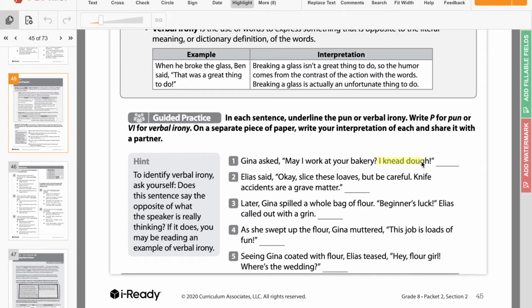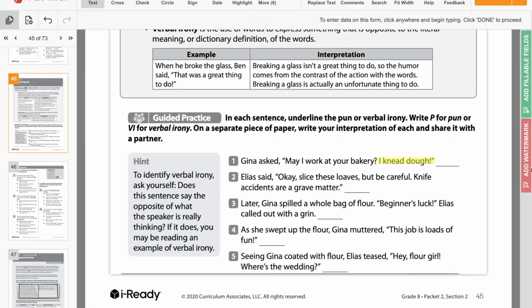It's where it says, "I need dough." What is another word for money? Dough. Okay? Need is talking about kneading the dough, as in pressing on it. That's a bakery term, okay? But here, if you think of it as the need, as in you need something, she's saying I need money. Can I work at your bakery because I need money, but also I need dough. So it's making fun of those similar sounding words of need and dough, the double meaning of dough.